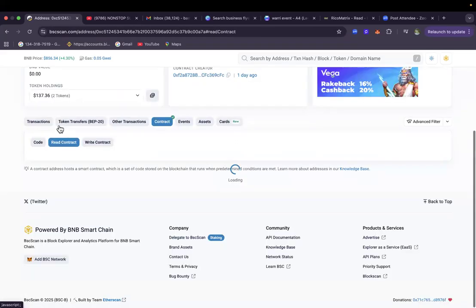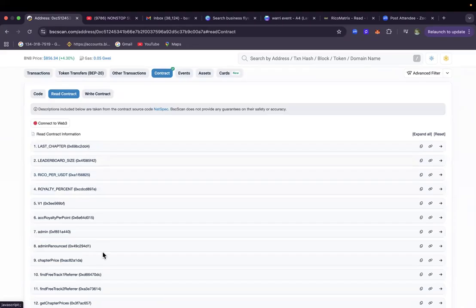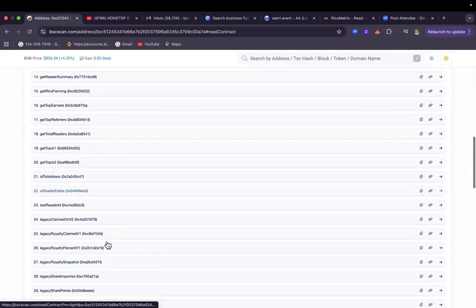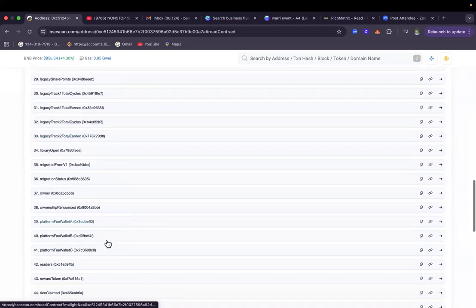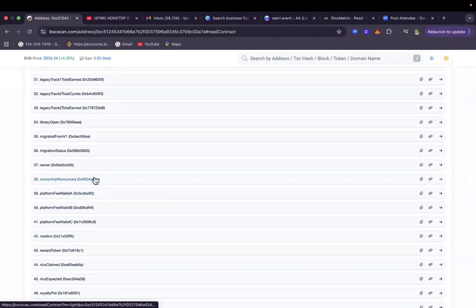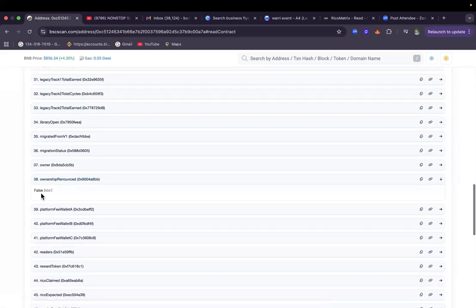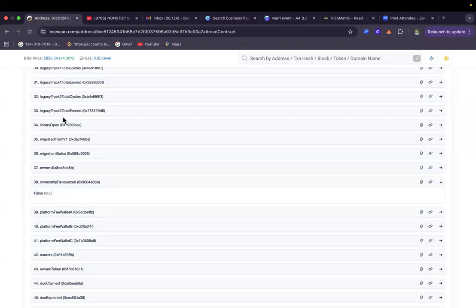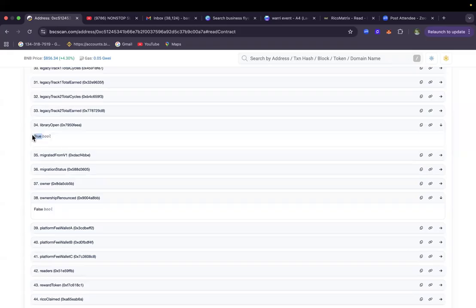So if you click on read contract, you will see some of the functionalities. Now, let me scroll down to show you that the contract is not currently renounced, and once we renounce, it's going to change. Right now, is the ownership renounced? No, the contract is not yet renounced. That's why it is showing a boolean called false. So by the time it's renounced, this boolean is going to change to true, which means that yes, it has been renounced.